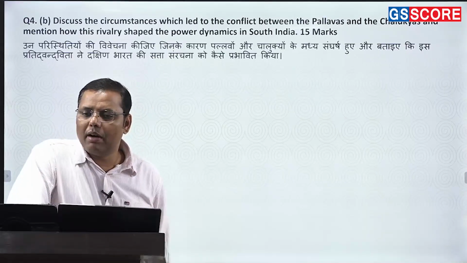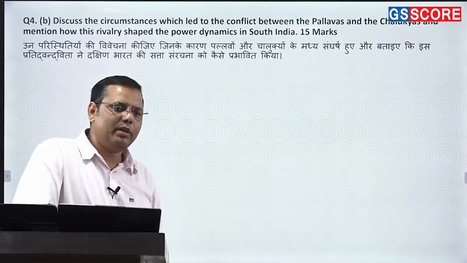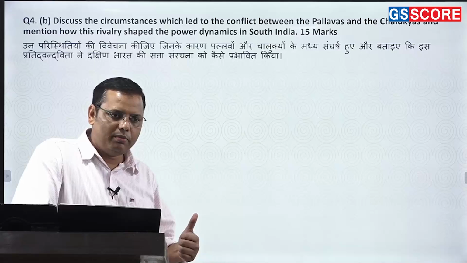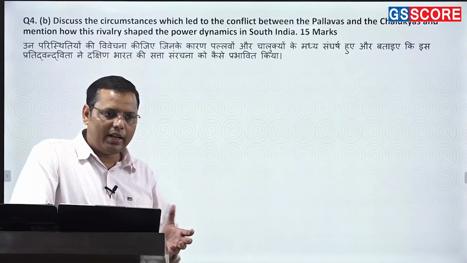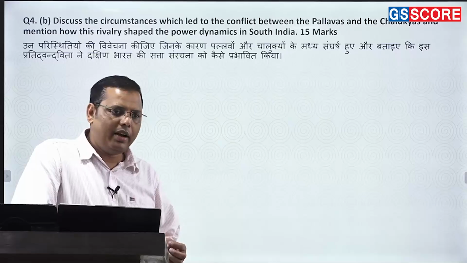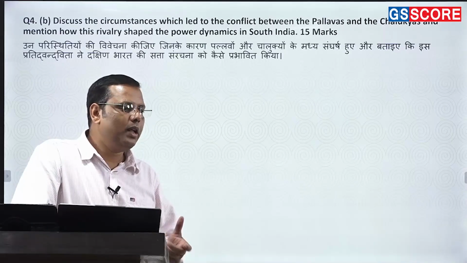Second, we can talk about the power dynamics, right? Power dynamics as in both, one is ruling from Vatapi, one is ruling from Kanchipuram. Both were having common boundaries. So in fact, both of them wanted to become the supreme power of South India.